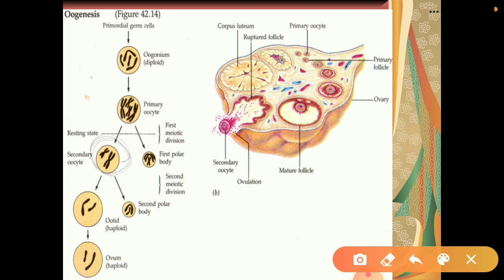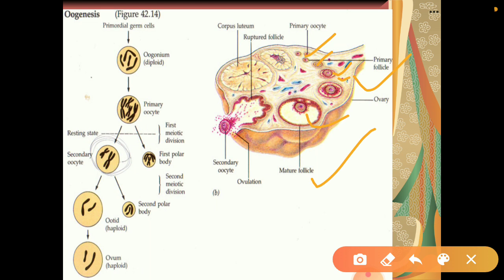Okay, so here you can see another structure. This is a diagrammatic sectional view of the ovary, where you can clearly see the primary oocyte changing into a primary follicle. They have shown primary, secondary, and this is the tertiary stage, where you can see the fluid filled cavity and nutrient rich cytoplasm filled inside it.